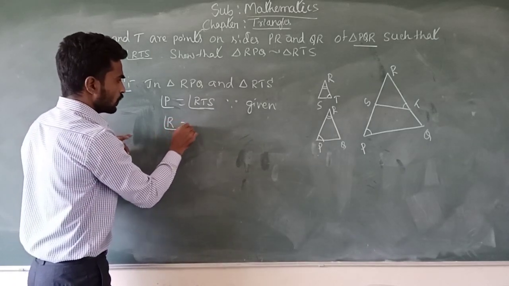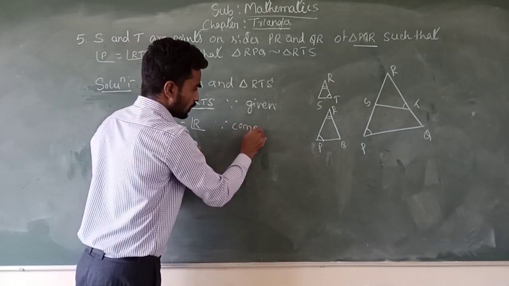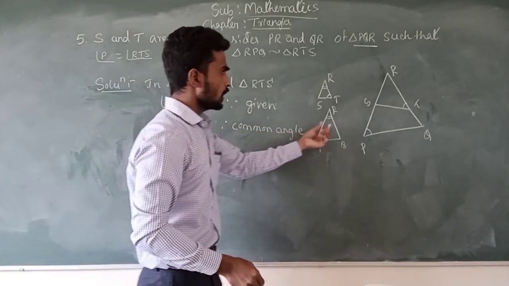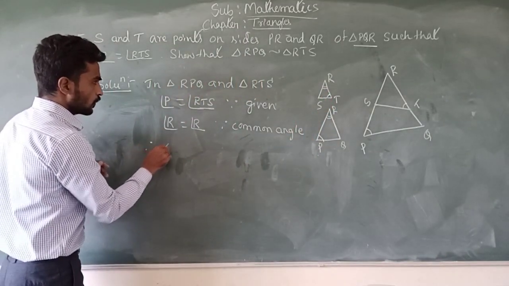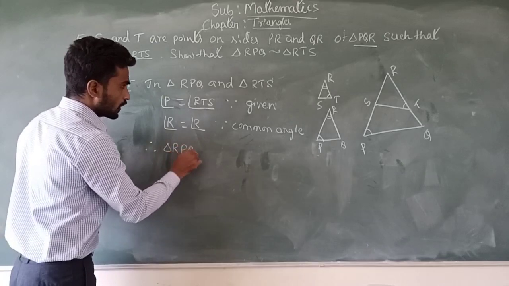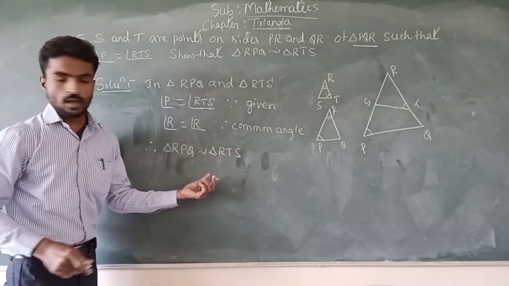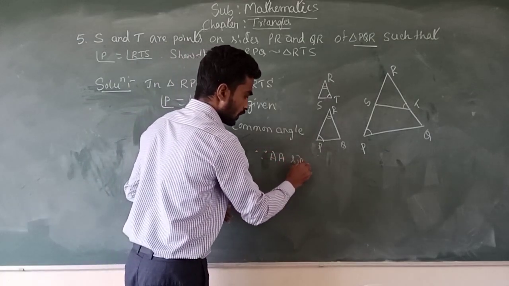Angle R is equal to angle R because it is a common angle for both the triangles. Therefore, triangle RPQ is similar to triangle RTS by AA similarity criterion.